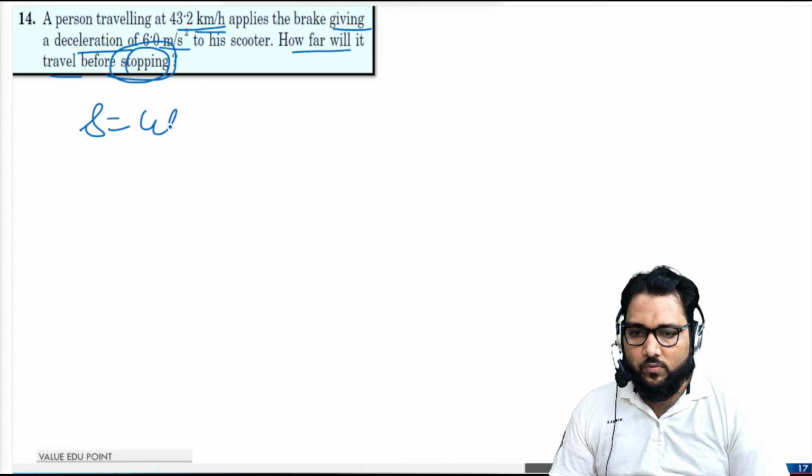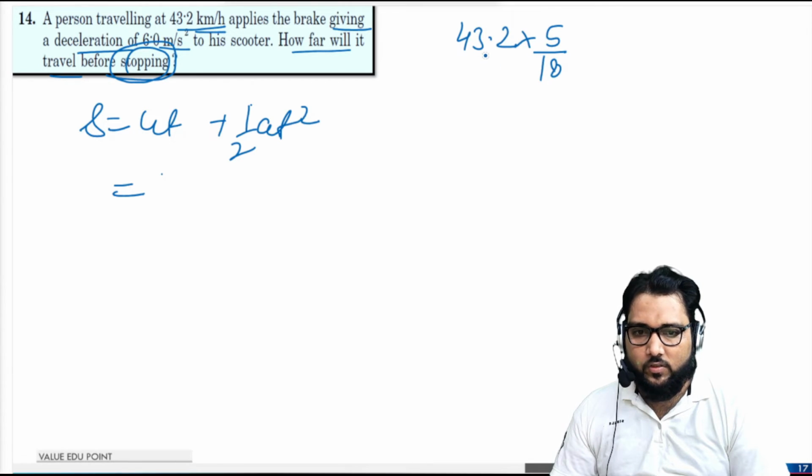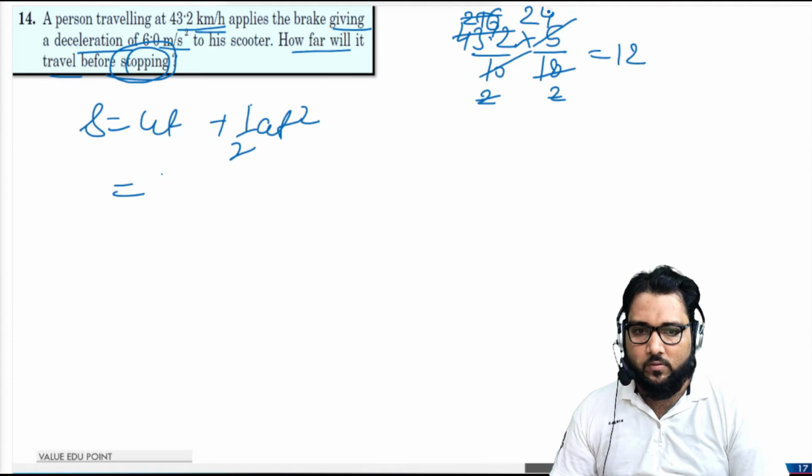S is equal to ut plus half at square. Okay, the initial velocity is already given. We can convert 43.2 if I multiply by 5 by 18, in meter per second. Is it okay guys? That will come out to be 12 meter per second.